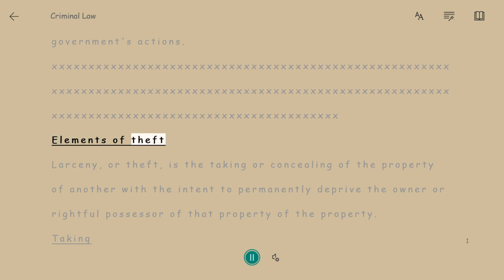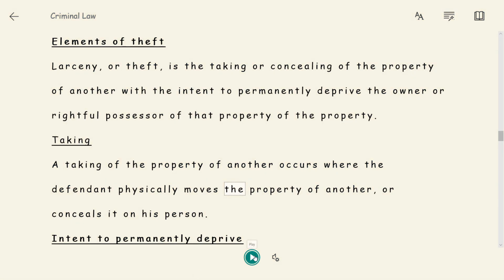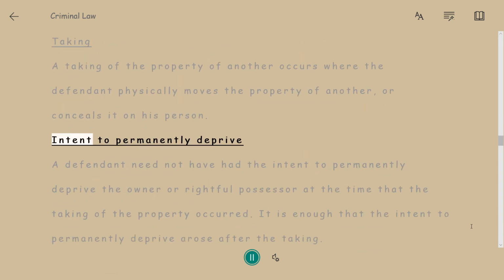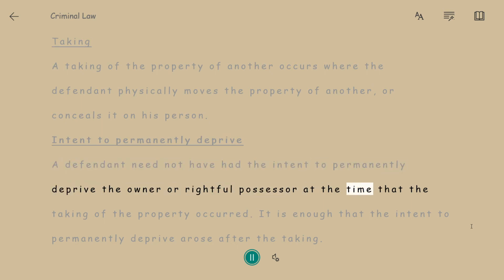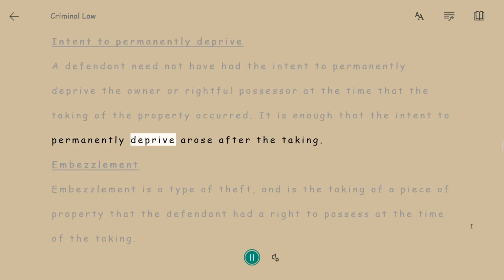Elements of theft. Larceny, or theft, is the taking or concealing of the property of another with the intent to permanently deprive the owner or rightful possessor of the property. Taking. A taking of the property. The property of another, or conceals it on his person. Intent to permanently deprive. A defendant need not have had the intent to permanently deprive the owner or rightful possessor at the time that the taking of the property occurred. It is enough that the intent to permanently deprive arose after the taking.